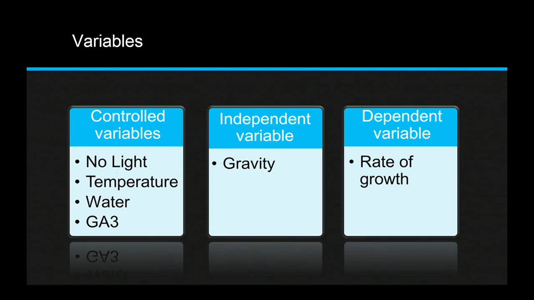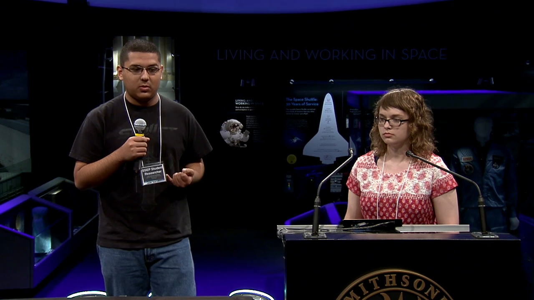Some of the control variables that we have are that there's no light in the space station, the temperature that we have for the seeds, the amount of water that they get, and the gibberellic acid that we have to stop the experiment so when it comes back during its return flight, it doesn't affect the seeds.